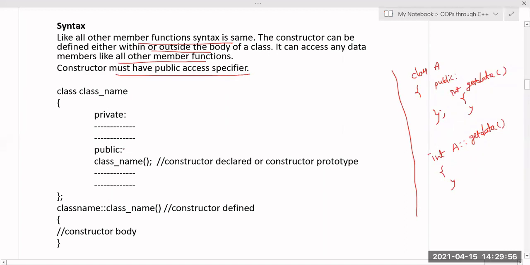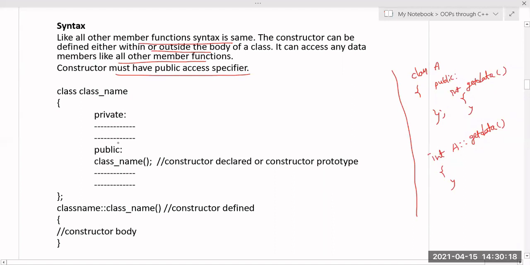Compulsorily you have to write this constructor inside public, because if you write it inside private, what will be the disadvantage? Can anyone tell? Can anyone guess? I cannot give access outside. Very good, very good. Who said the answer? Harshvardhan, sir. Yeah, Harshavardhan. Okay, right. Very good.